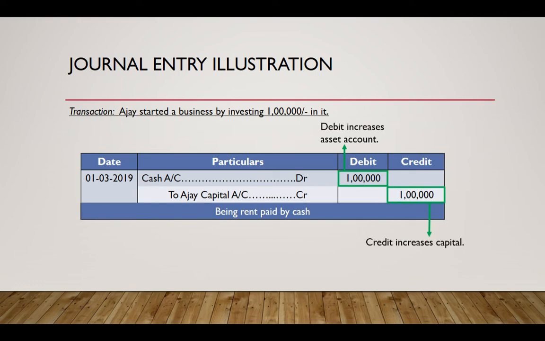Although the cash belongs to the owner, we still say that there is an increase in cash to the business, because from the business perspective we can say that the business now has rupees 1 lakh with it, which it can utilize. In order to denote who invested the money and the increase in capital, we credit the capital account by the rule that credit increases capital. So that is why we credited the capital account. Now let's proceed to the next entry.